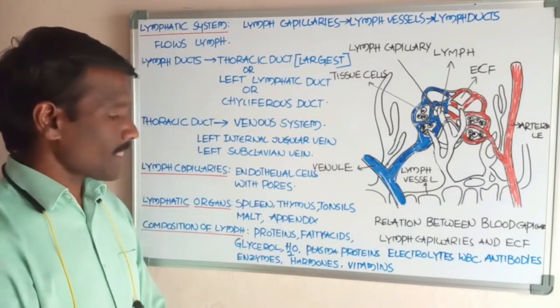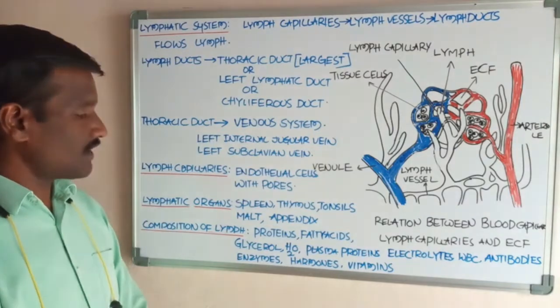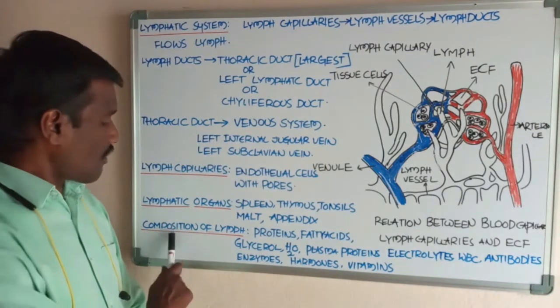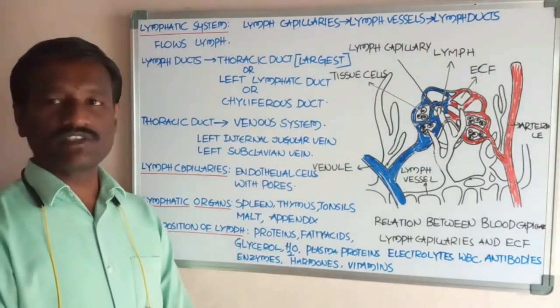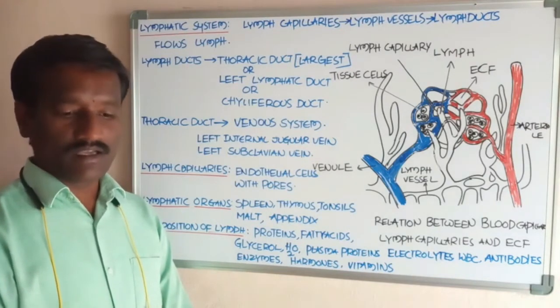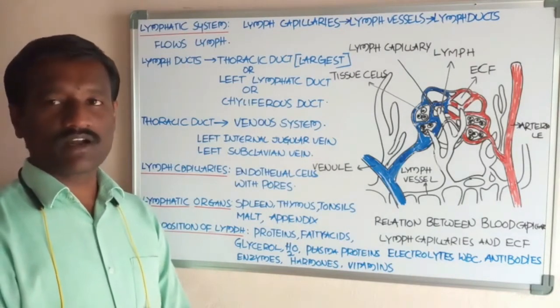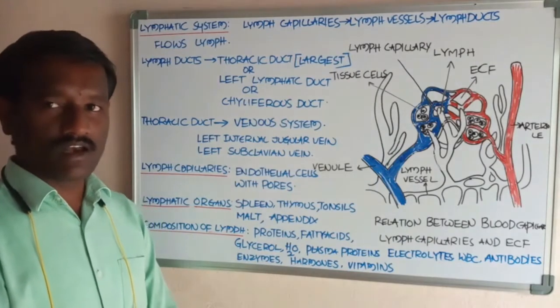Okay students. Next, another one, composition of the lymph. What are the substances present in the lymph?